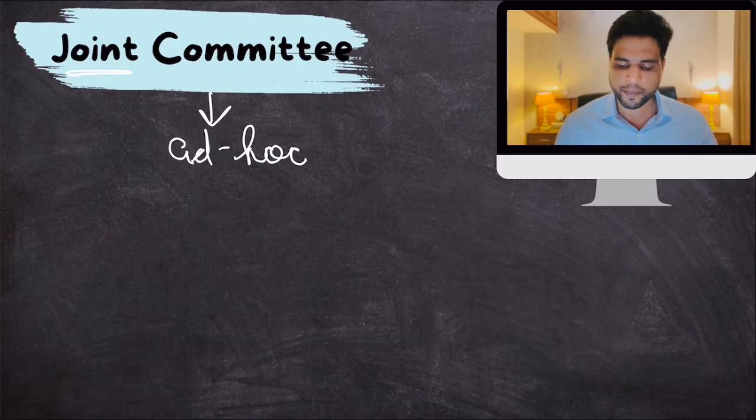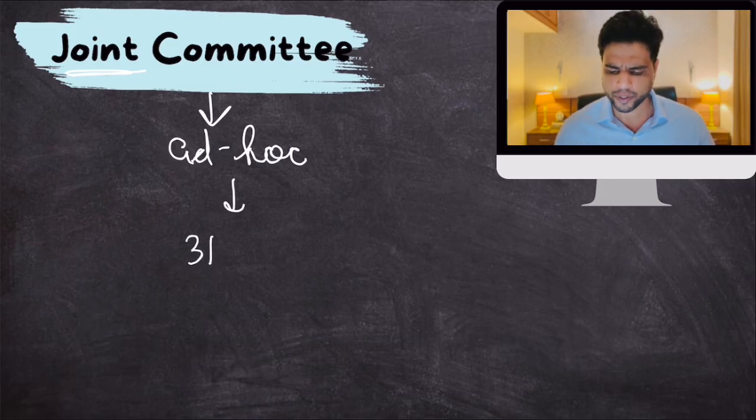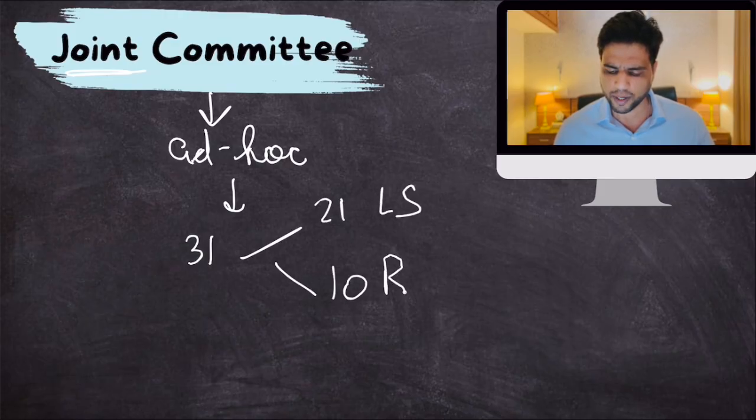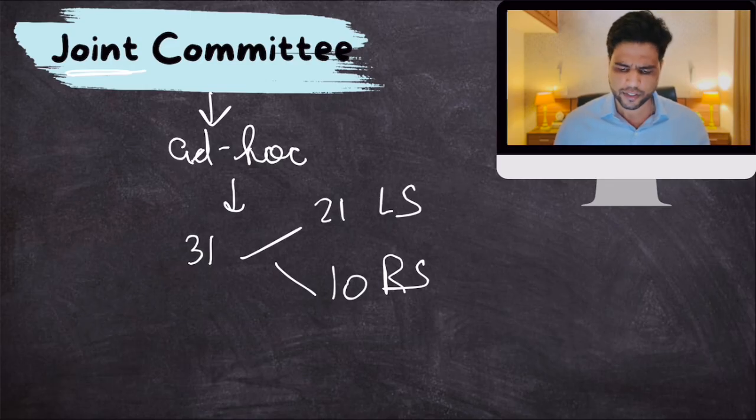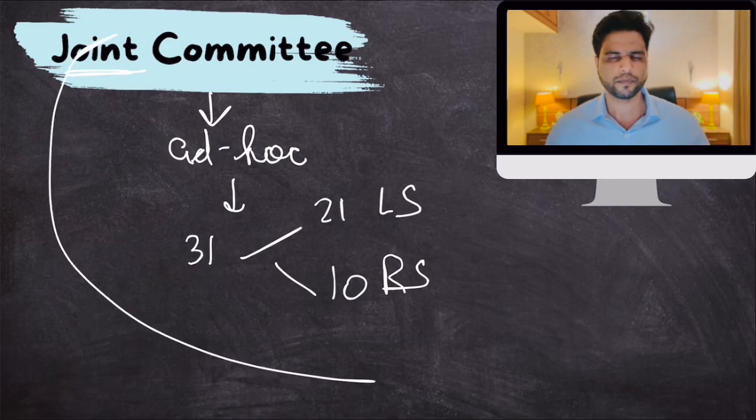Now, the word joint means that it generally has members from both Lok Sabha and Rajya Sabha. Generally, it has 31 members, 21 from Lok Sabha and 10 from Rajya Sabha, but the number can vary. Clear? So this is your joint committee.